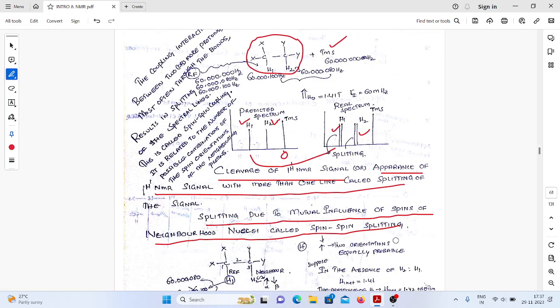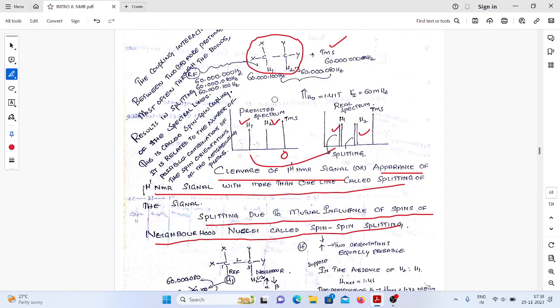What is the main reason? The influence of the neighboring proton spin. It means H1 and H2 are not independent. H1 and H2 are dependent. H1 spin influences the H2 proton. H2 spin influences the H1 proton. Because of that, coupling between H1 and H2 spins takes place. That coupling is commonly called spin-spin coupling or spin-spin splitting.